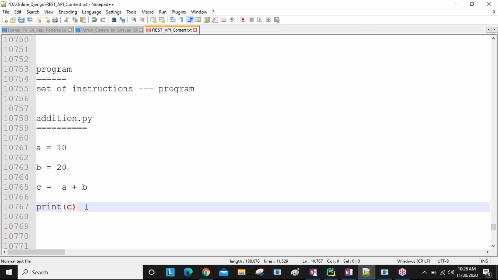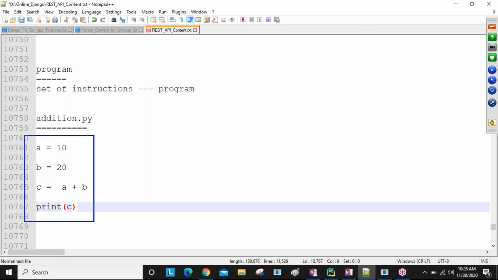Okay, so like this, I created a number of instructions, guys. This set of instructions we are calling a program. That program name here is addition.py that I took. The Python file extension is .py. Am I right? So this is the process.